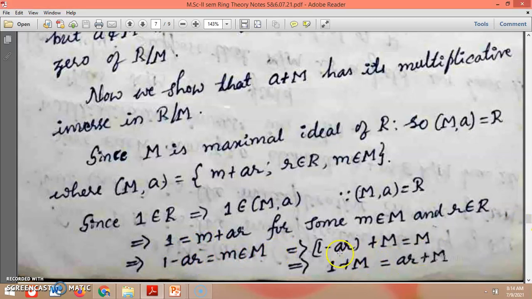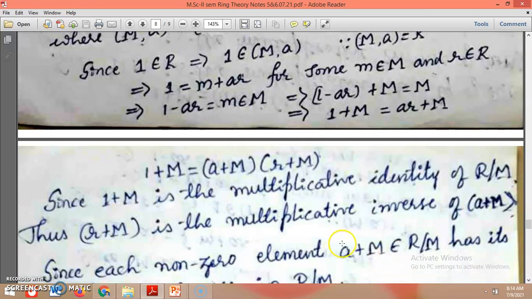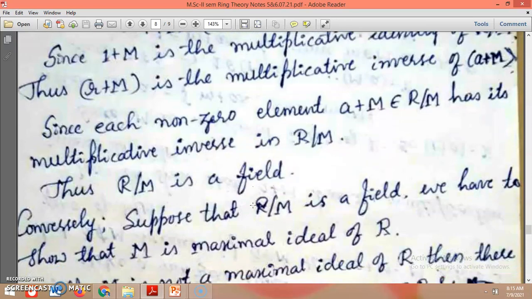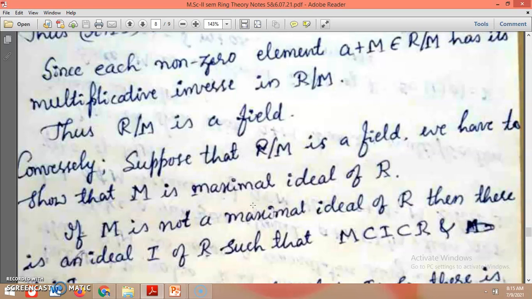So 1 minus AR plus M is M. Obviously 1 plus M is equal to AR plus M. That means 1 plus M is the product of A plus M and r plus M. Since 1 plus M is the multiplicative identity of R over M, thus r plus M is the multiplicative inverse of A plus M. So each non-zero element A plus M of R over M has its multiplicative inverse in R over M. Thus, R over M is a field, so we have arrived at the definition of a field.